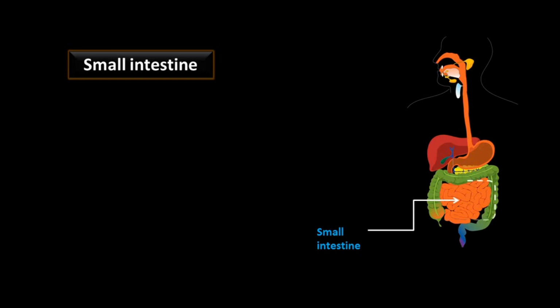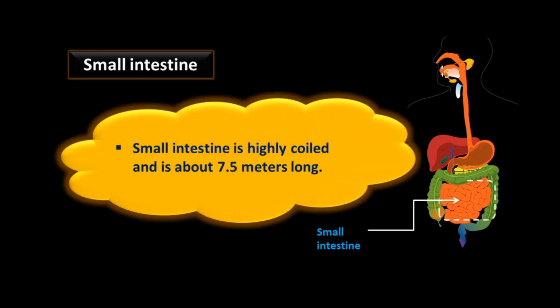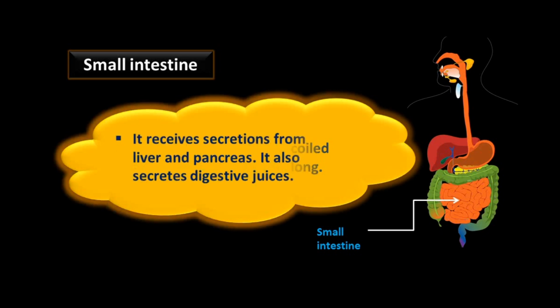Small intestine. The food material present in the stomach is pushed forward into the small intestine with the rhythmic contraction and relaxation of the muscles. This movement of the muscles is known as peristaltic movement. The small intestine collects partly digested food material from the stomach. It is highly coiled and is about 7.5 meters long. It receives secretions from the liver and pancreas. It also secretes digestive juices.